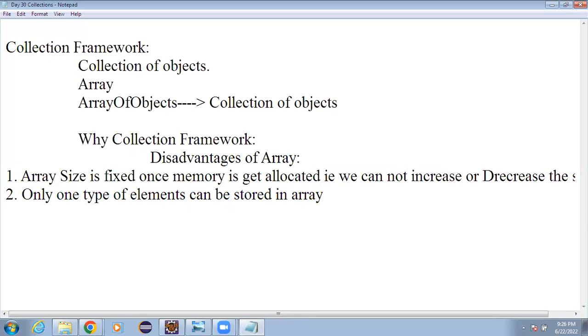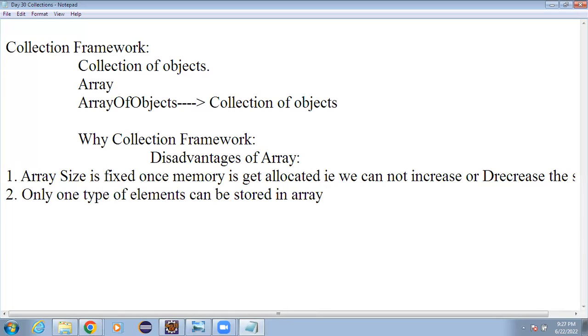If I have created an integer array, I can store only integer elements. If I have created a float array, only float elements. If I have created a double array, only double elements. Or even if I have created an employee type of array, that is an array of objects, again I can store only employee type of elements in that.